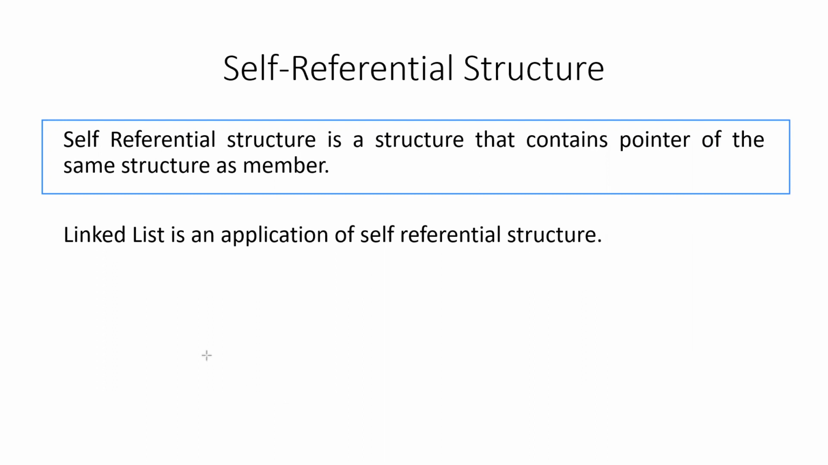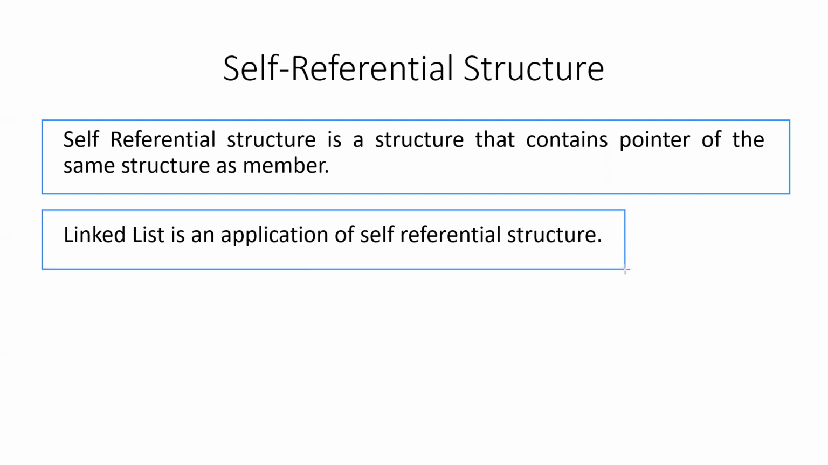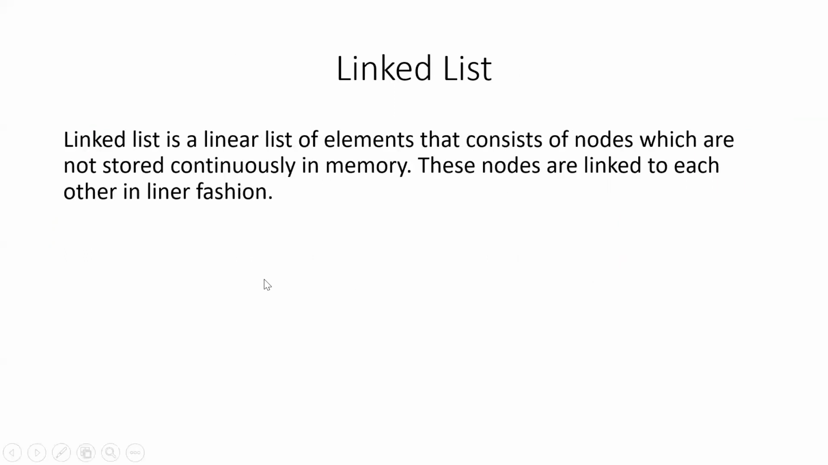Why do we create a self-referential structure? Self-referential structure can be used to create a linked list. Linked list is a list of elements just like you have arrays. It is obviously different from the array, and you will understand the difference between the array and linked list as this video tutorial goes on. So now it is the right time for you to understand what is a linked list.